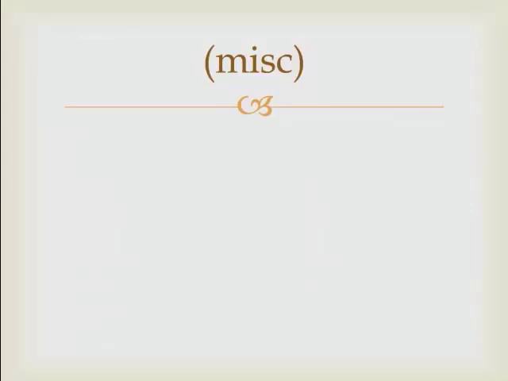We have a fifth category, which is miscellaneous. These are verbs that might change in the stem, they might change in the ending, they're just going to be different. And there's no pattern as to why these are different, they're just different in their own unique ways, so we put them in their own category.